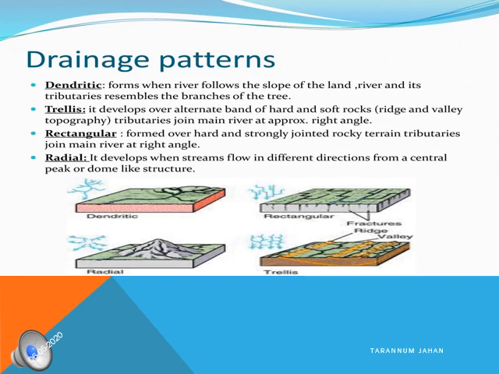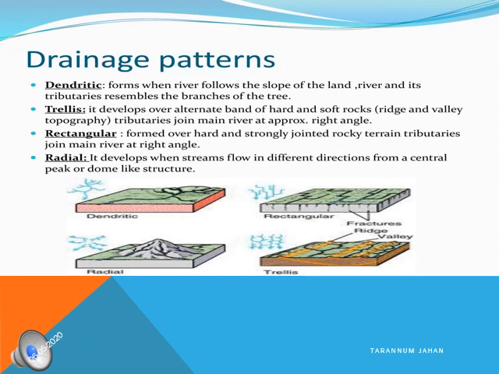Then come your radicals. This is the river flowing from the central peak in different directions. If the center point is elevated, I already told you this, when the land is a bit elevated from the middle, then the river flows either on the east side or the west side. So the center point is elevated, and from there the river flows in different directions, which is nothing but your radicals.